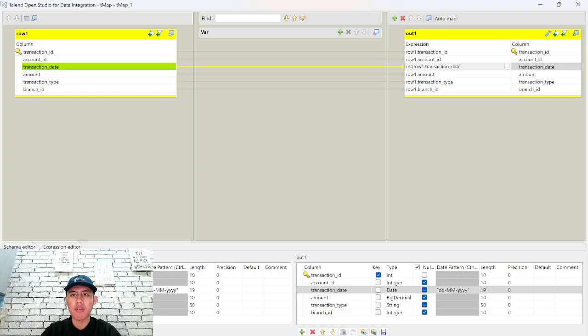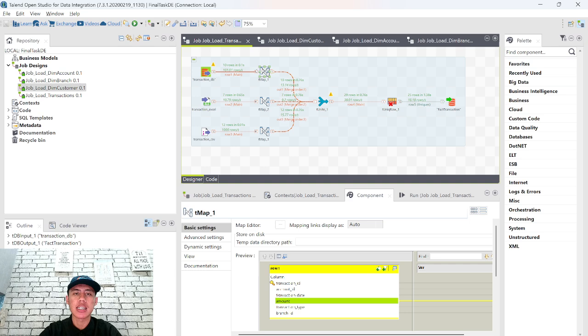So basically that's false, because the previous data type is date. The error from this job says we cannot parse it from the date into the integer. So we put the transaction date into the date also, and after that, it's fine.